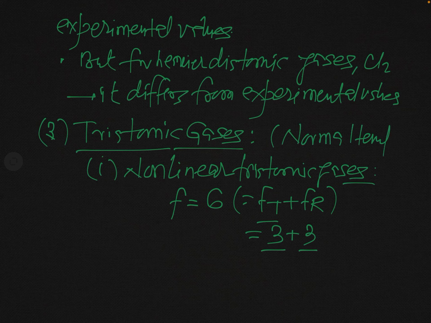Normal temperature. So, if you know the value of F, you can now easily find the value of CV, CP and gamma, as you have calculated earlier. CV, you know, this is 1 over 2 FR. So, put the value of F, this will be 6 over 2 R. So, this is 3R.